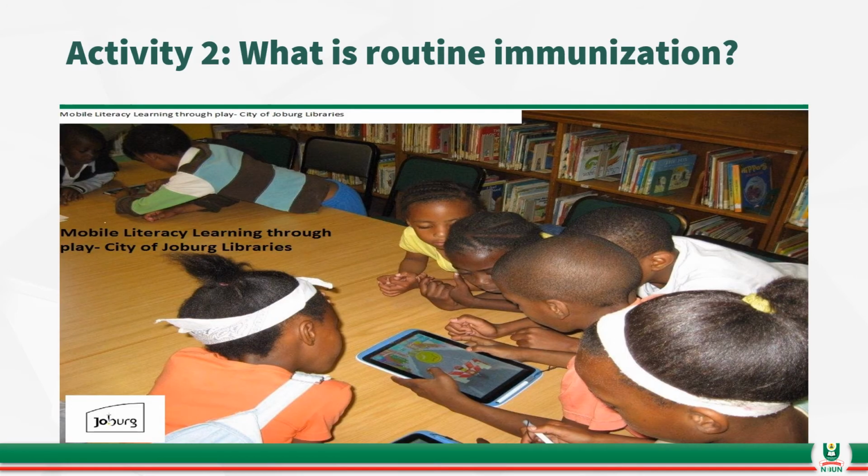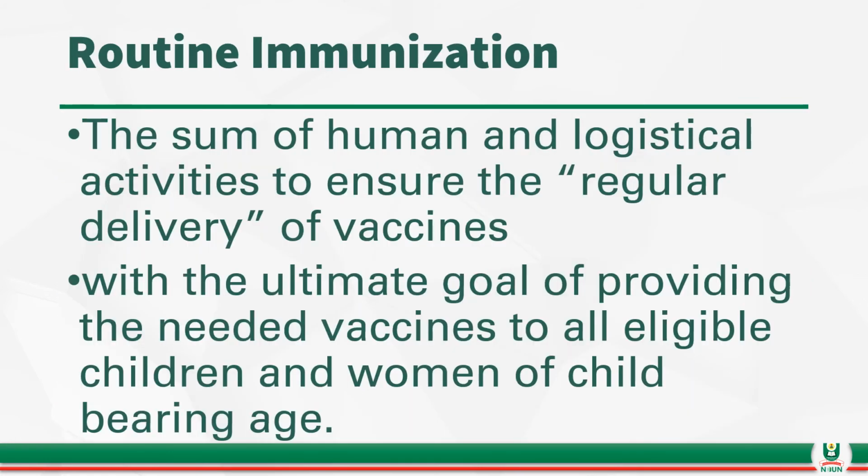So what is the routine immunization? What is usually the routine immunization that you hear about? So routine immunization is basically the sum of all human and logistical activities to ensure the regular delivery of vaccines. Everything we do as humans, logistically, to ensure that we deliver vaccines regularly to people. The ultimate goal is providing the needed vaccines to all eligible children and women of childbearing age.